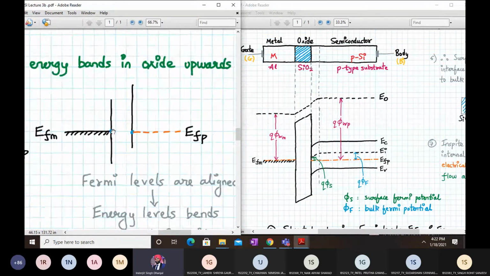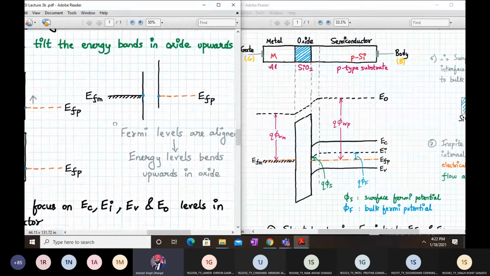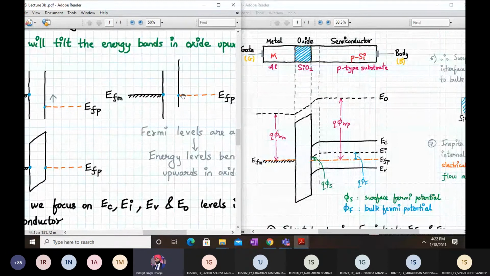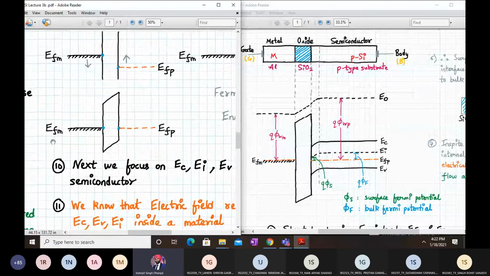Okay, so now that the Fermi levels have aligned, what will happen? The energy levels bend upwards in the oxide layer to match this. Fine, so from this step, it will go to this step. So for EFM and EFP to be aligned, this will tilt the energy bands in the oxide upwards, as you can see very clearly.